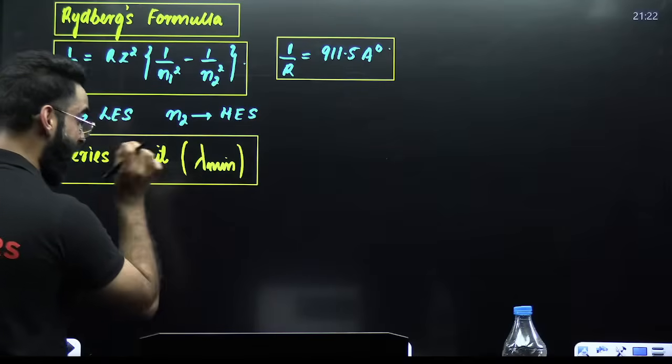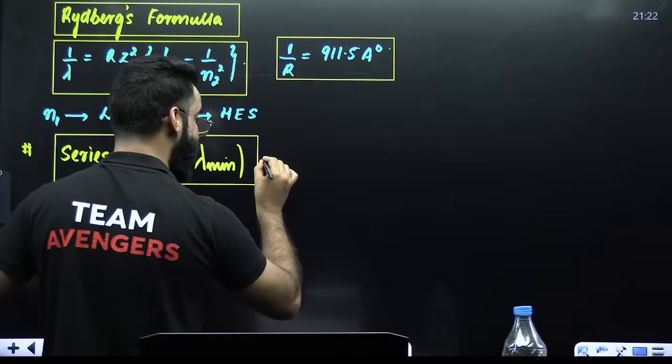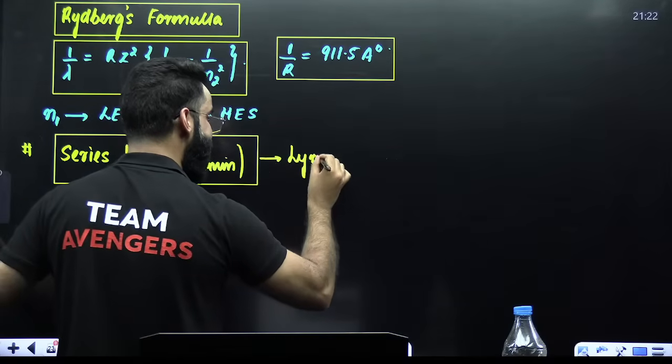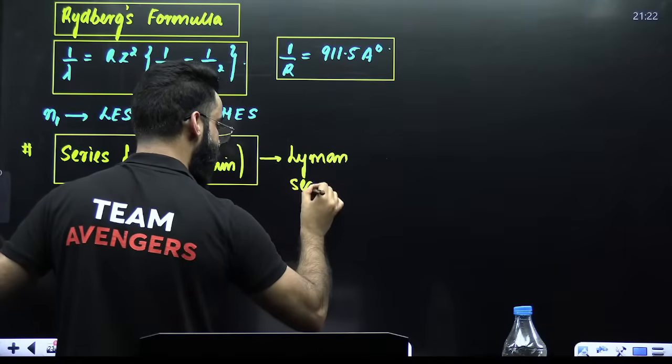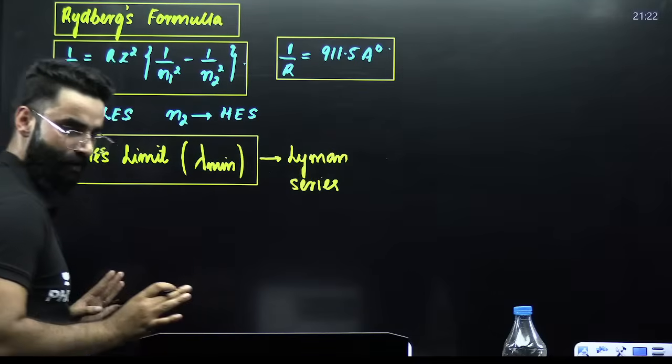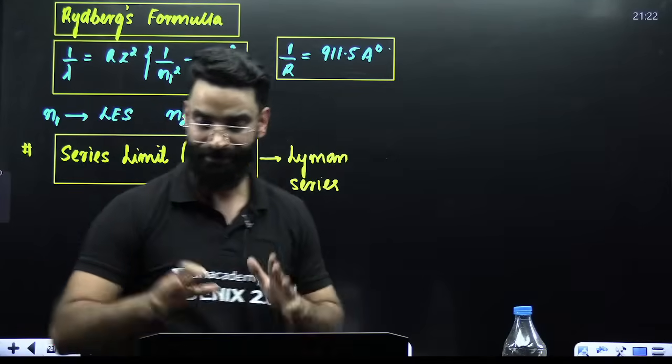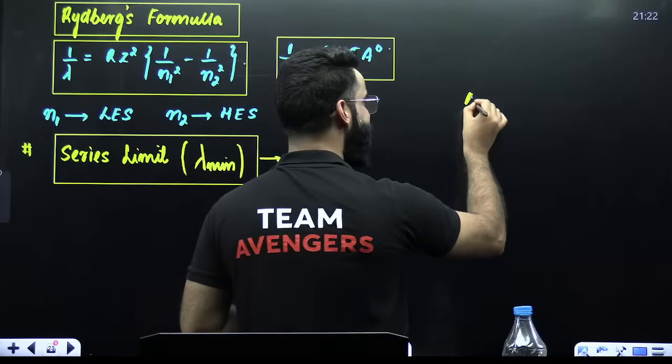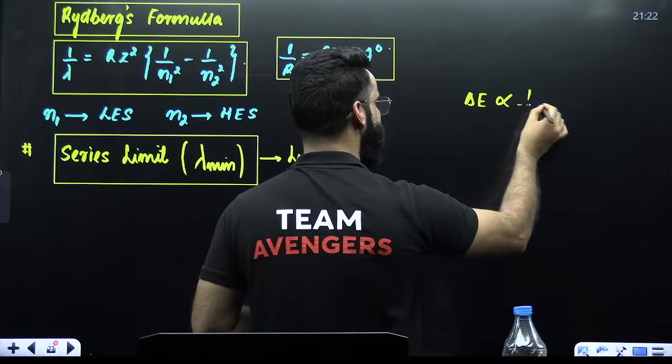Let's say I need to calculate the series limit in case of Lyman. They'll ask you the question: calculate the series limit in case of Lyman. Series limit is what? Shortest wavelength. Tell me one thing, do you know this result? Delta E is inversely proportional to lambda.